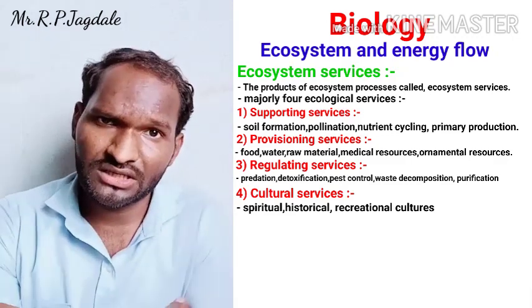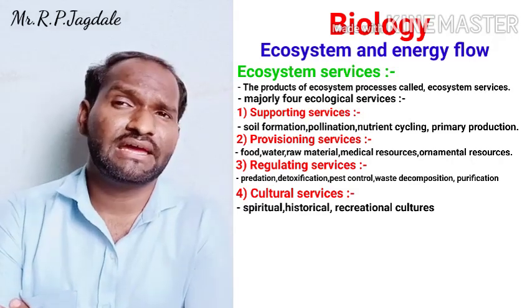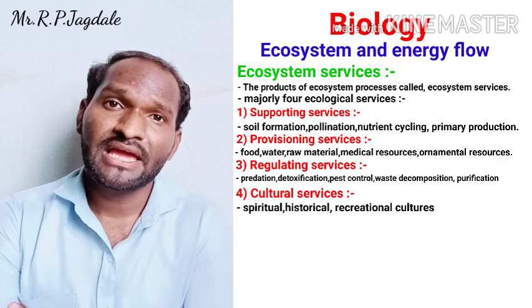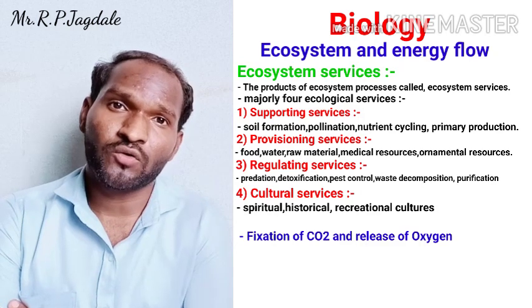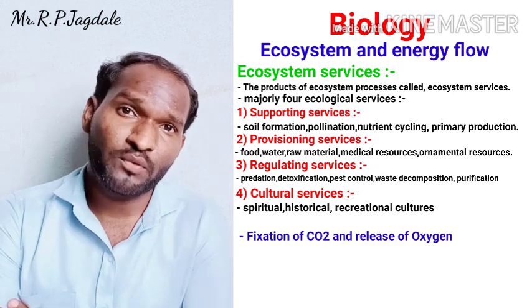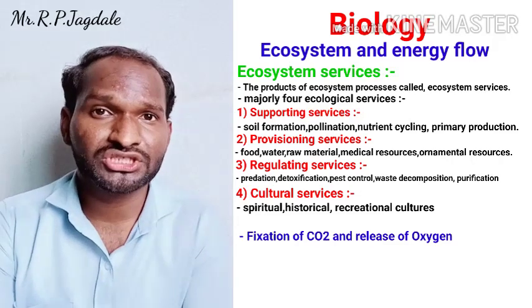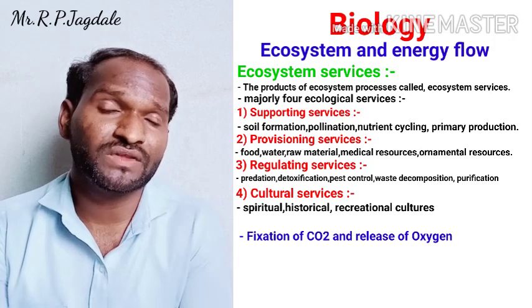We are going to see a few of them. The first important ecological service is the fixation of CO2 and release of O2. That is a very important characteristic feature of an ecosystem. It fixes the CO2 from the atmosphere.